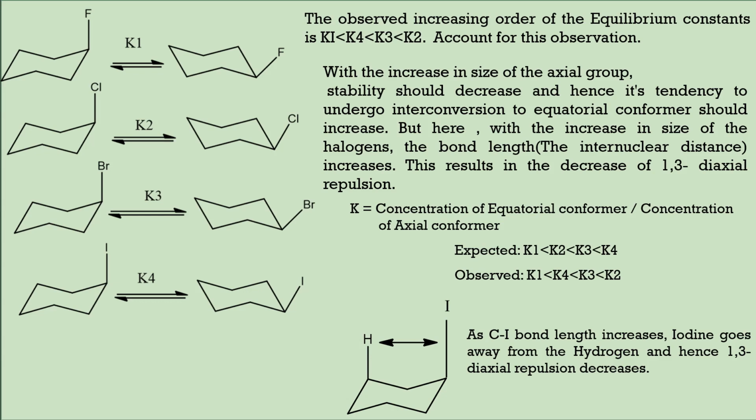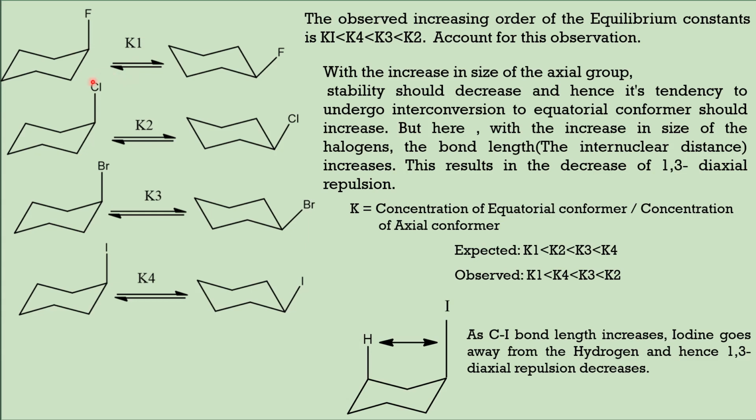In all monosubstituted cyclohexanes, the substituent prefers to occupy the equatorial site, because if the substituent is present in the equatorial site, the conformer is free from 1,3 diaxial repulsions. As a result, in the case of all monohalocyclohexanes, the equatorial conformations are more stable than the axial conformations. As a result, this equilibrium constant is always greater than 1.